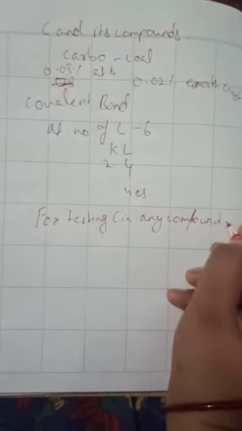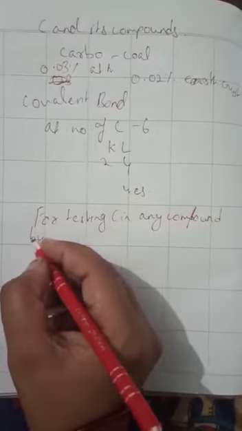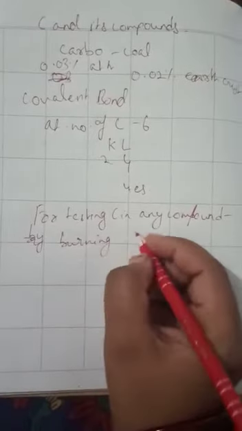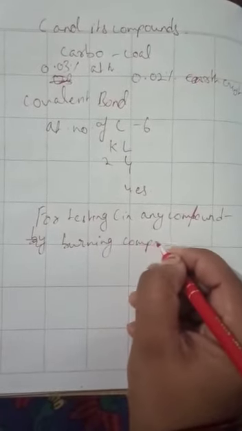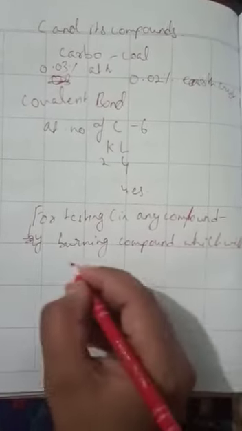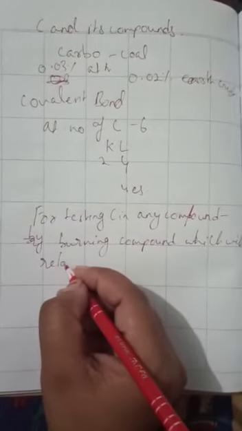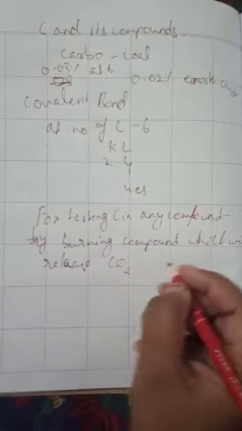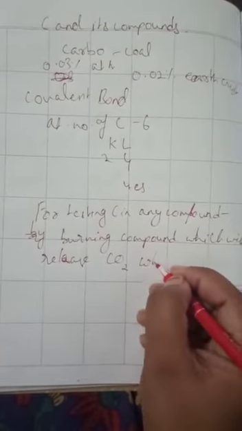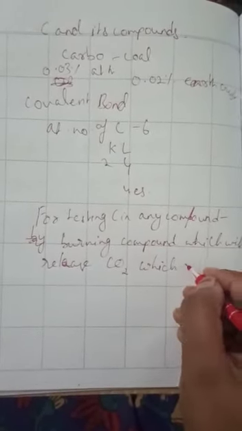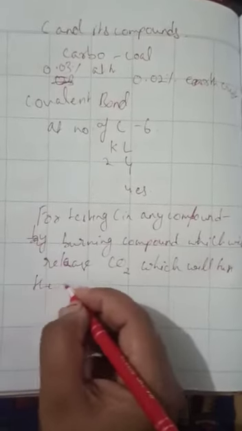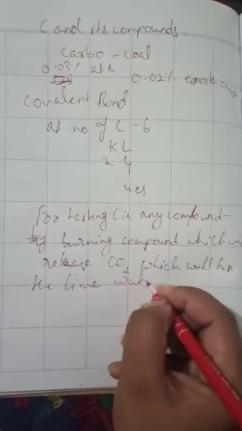we can do it by burning that compound, which will release carbon dioxide gas, and this carbon dioxide gas will turn the lime water milky.